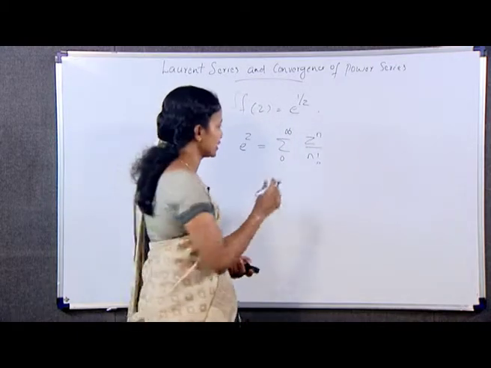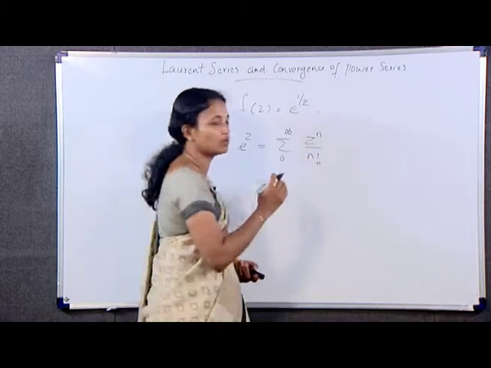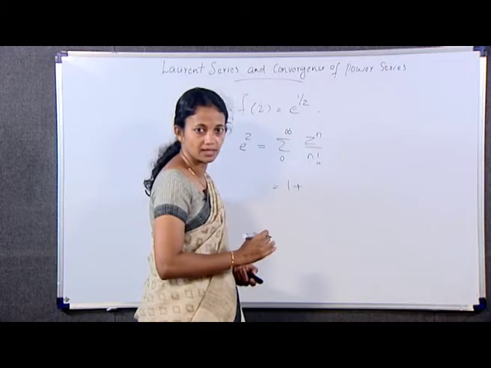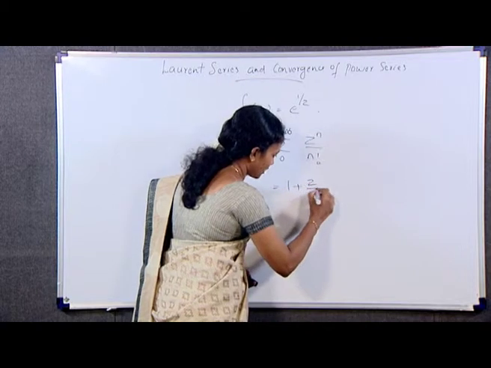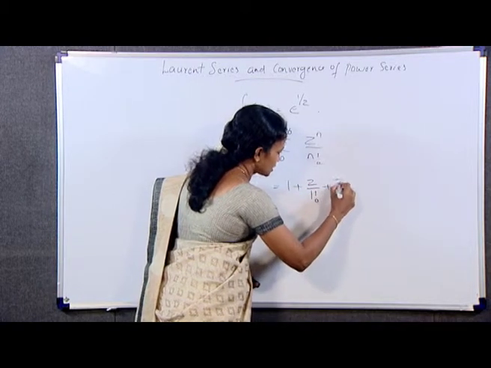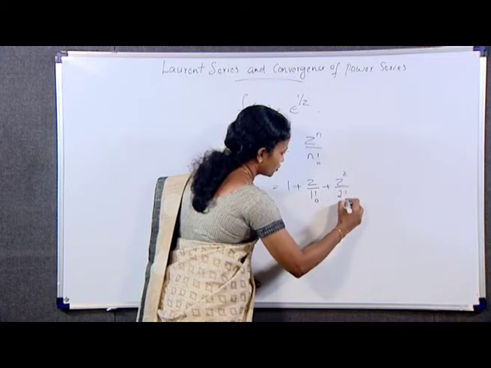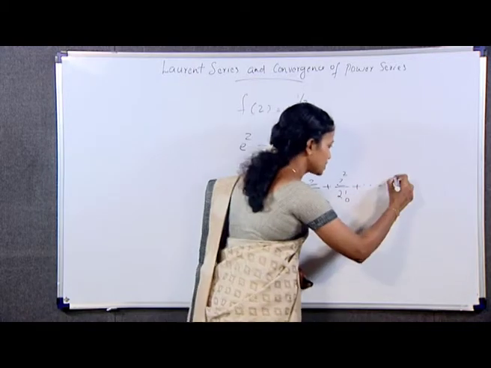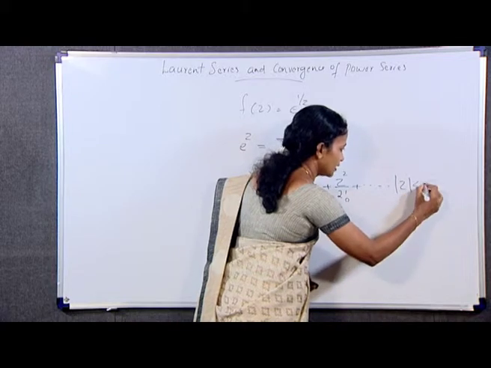This we can write, by applying n = 0, 1, 2, 3, etc., as 1 + z/1! + z^2/2! + etc., where |z| < infinity.